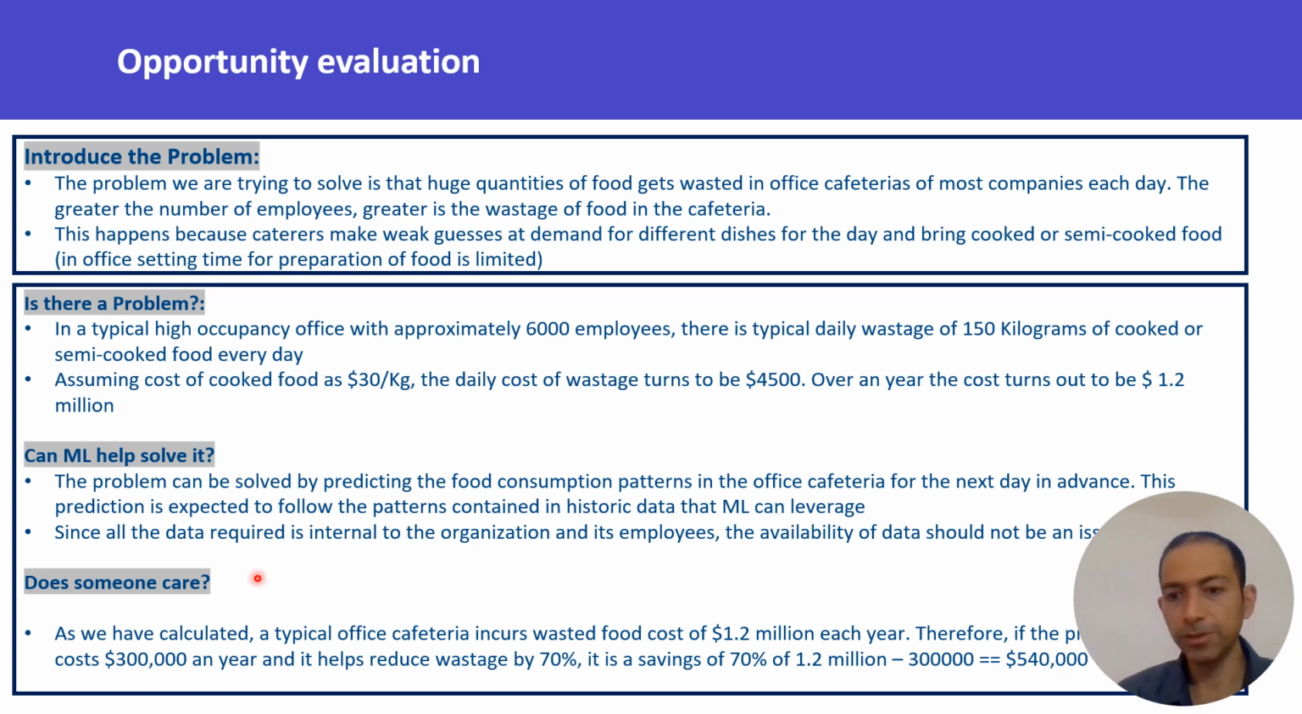And does someone care? Of course people care, because there's $1.2 million of food getting wasted every year. Even if you can reduce the wastage by 70%, that is good. Even if the reduction in wastage is around 70% and the solution itself costs around $300,000 to implement, you could still save around $550,000. So that's a lot of savings, even if the solution saves only 70% of the food wastage and not the complete 100%.